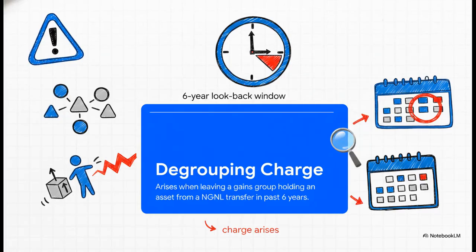Right. Now I need to deliver a strict warning about the degrouping charge, or DGC. If a company leaves a gains group and it is holding an asset that it received via a no gain, no loss transfer, a charge arises. But only if that transfer happened within a specific window. You need to memorize this time frame. It is exactly a 6-year look-back window.